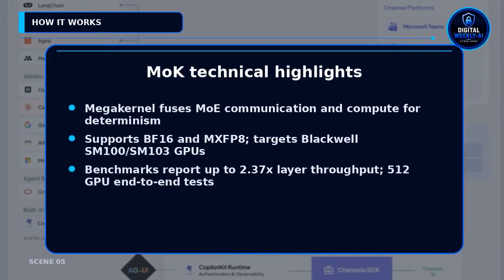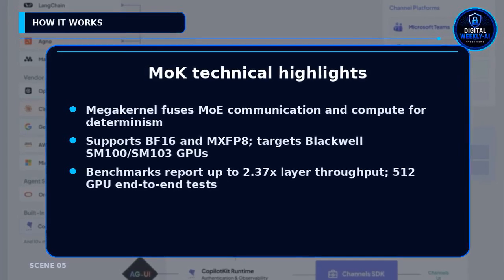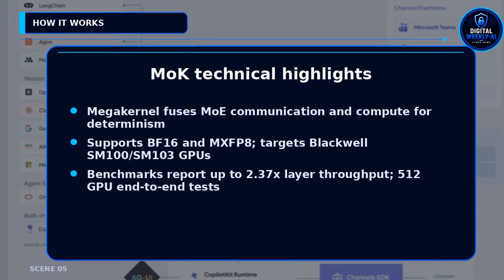How MoK works. MoK fuses MoE communication and compute into a single deterministic megakernel. It supports BF16 and MXFP8 and targets Blackwell SM100 or SM103 GPUs in GB200 or GB300 NVL72 racks.